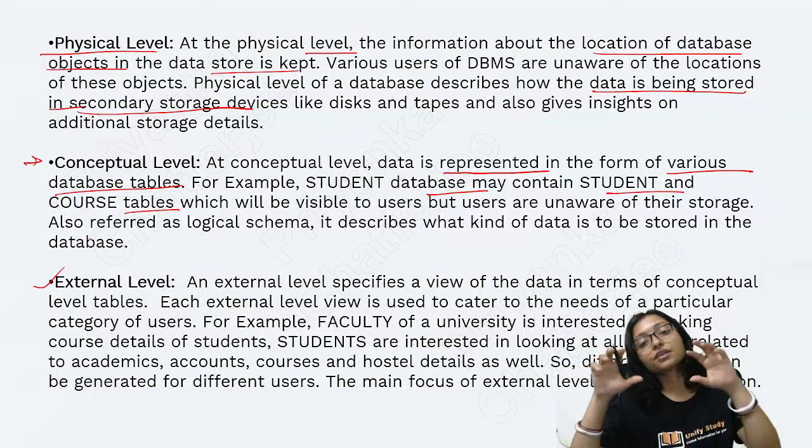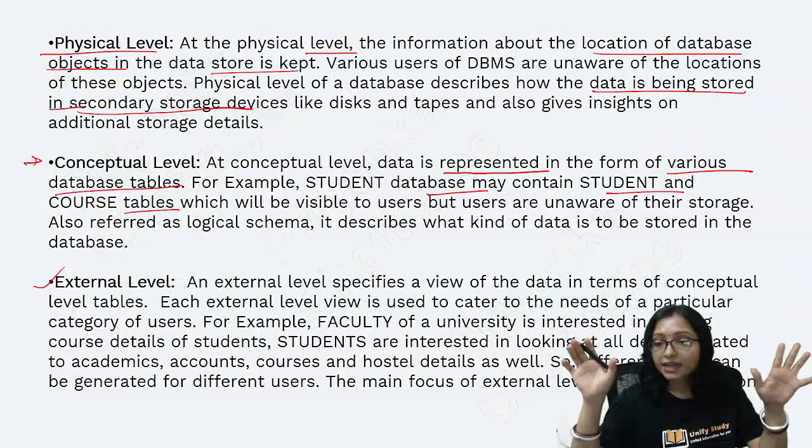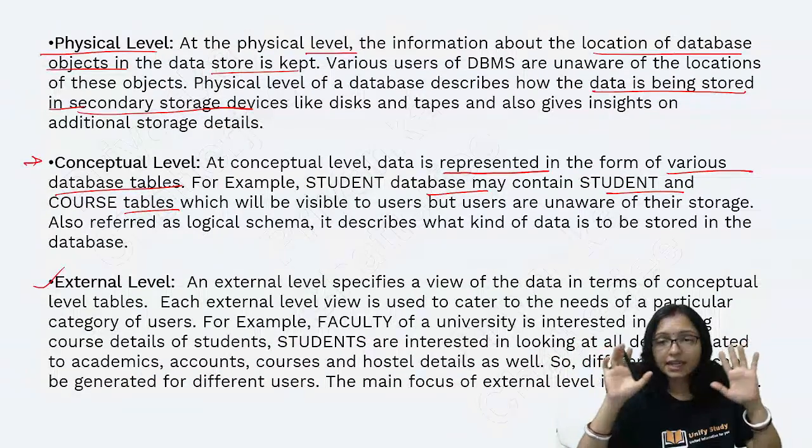External level means different users have different views. That is the external level. Okay, that is the external.